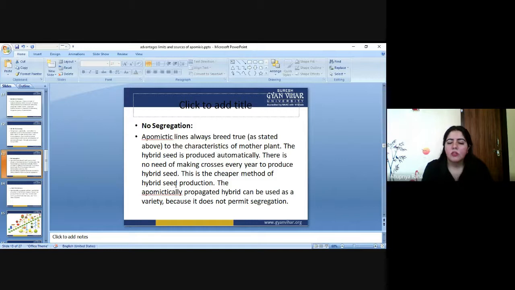Segregation means, if we have a chromosome number of 20, and we undergo the process of segregation by meiosis division, it happens like 10 and 10. There will be two divisions of our chromosomes: one is the 10 chromosomes, the second one is the 10 chromosomes.